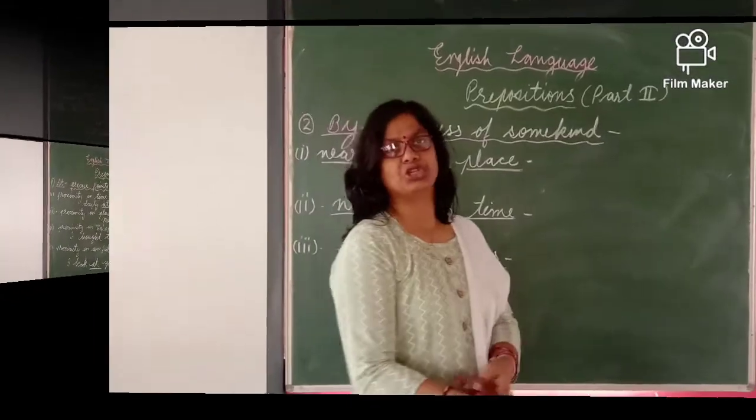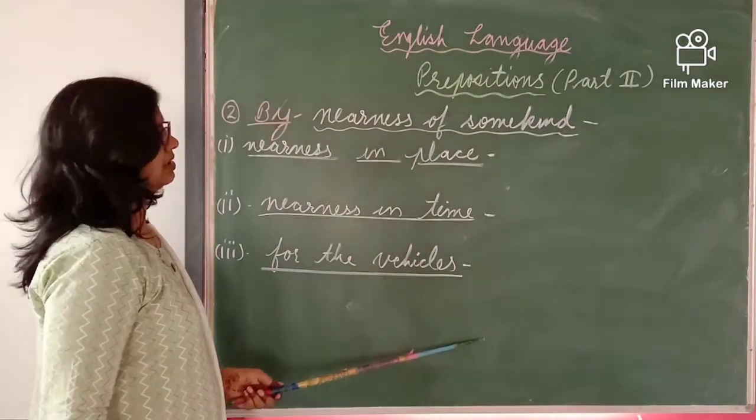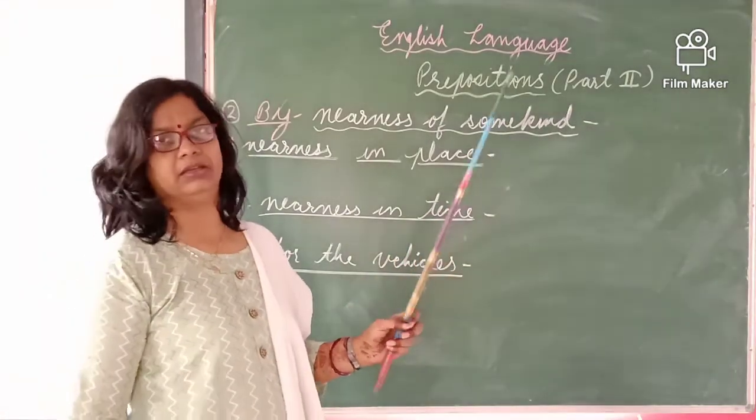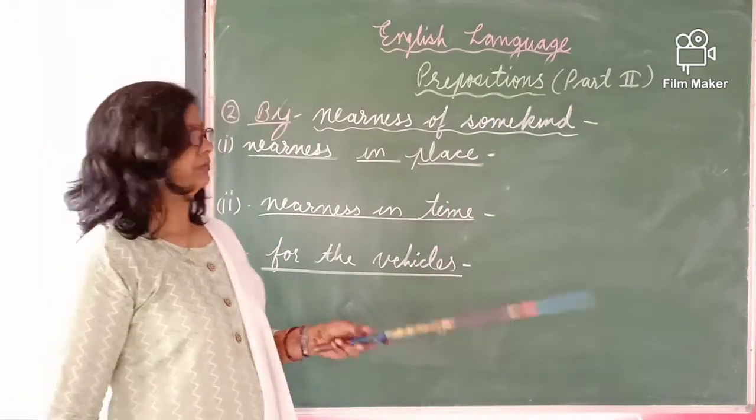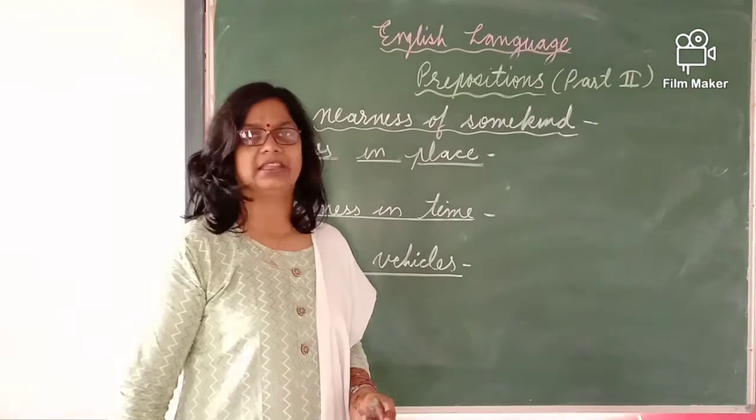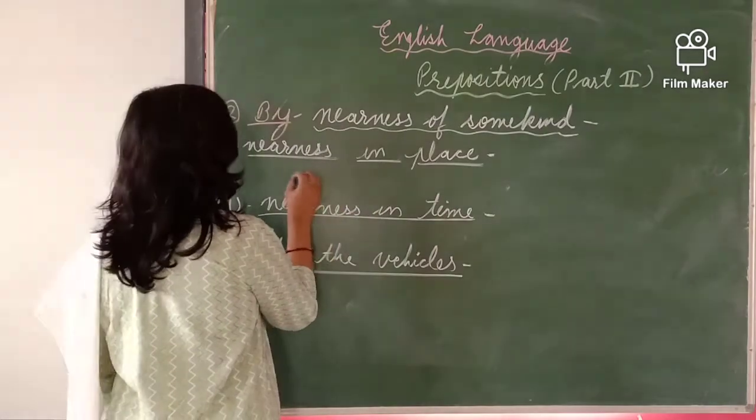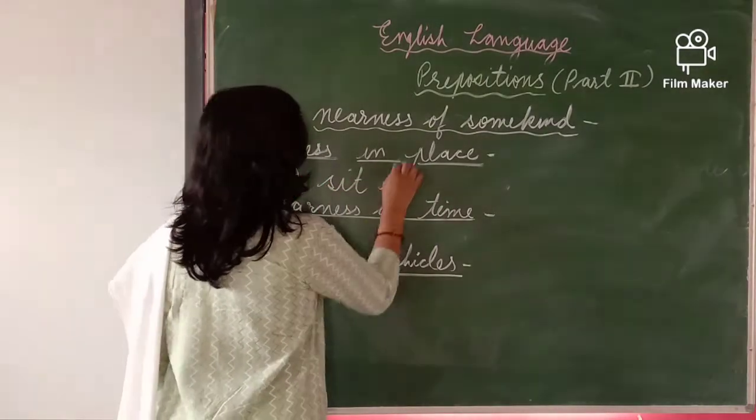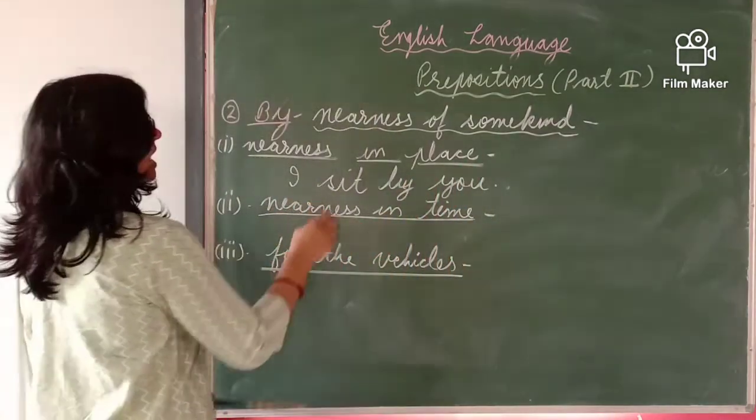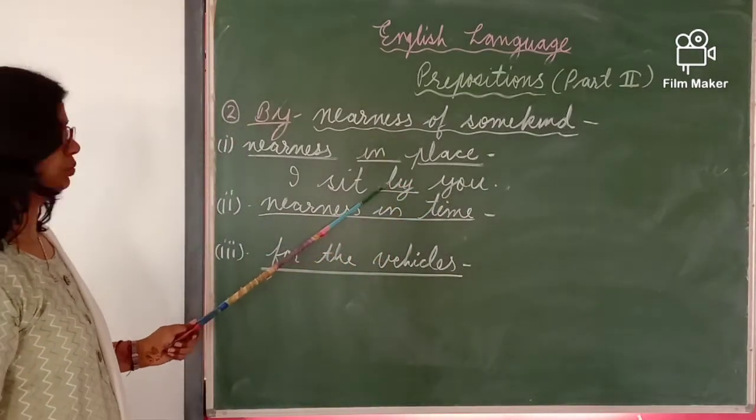So today's second preposition is "by". We will use "by" in these 3 points: nearness of some kind, means when something will be near anywhere. First is nearness in place, means any person or thing will be near another person or place. See the example: I sit by you. I sit by you means I am sitting near you.